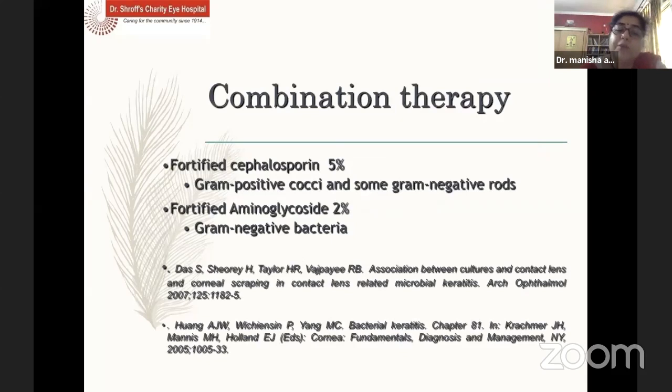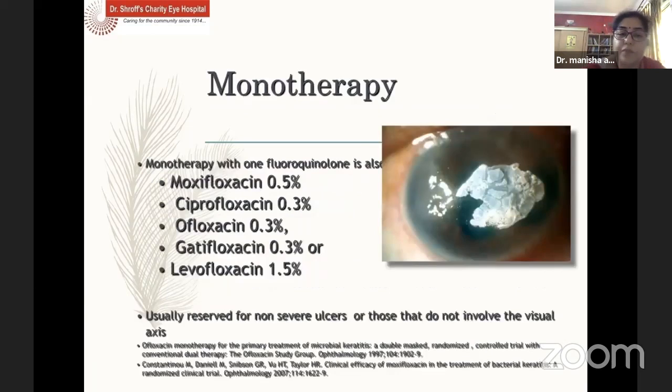Combination therapy can be in the form of a gram-positive and a gram-negative fortified medication, being cephalosporin. Now, if it's not available, sometimes ceftazidime and ceftriaxone can also be given. Along with that, a fortified aminoglycoside. In routine cases, I just give fortified tobramycin, but when we may be suspecting Nocardia or any atypical organism, fortified amikacin does well.